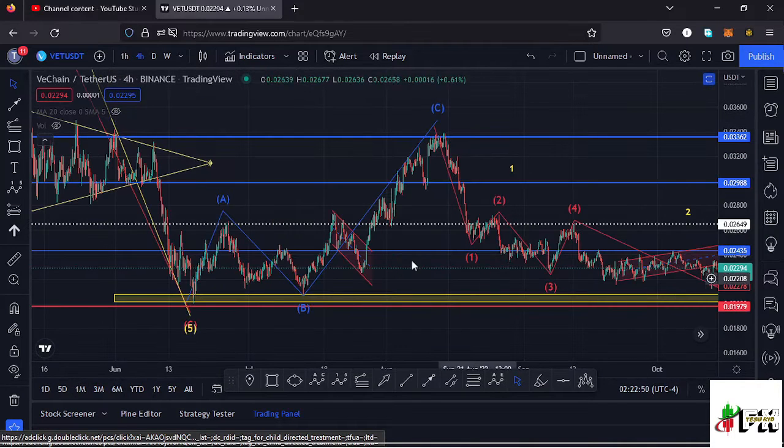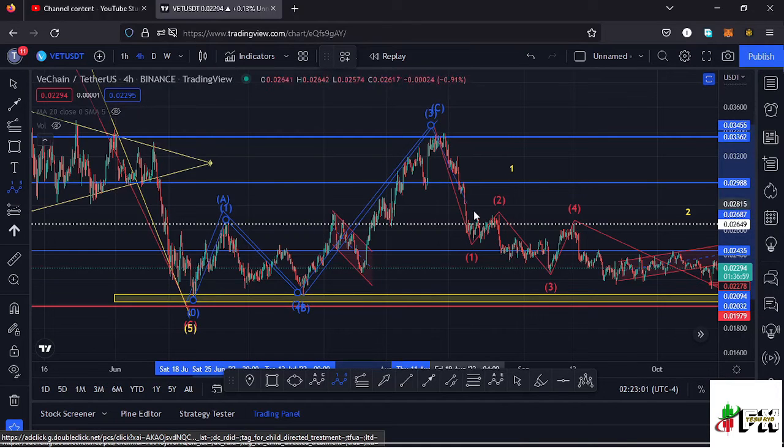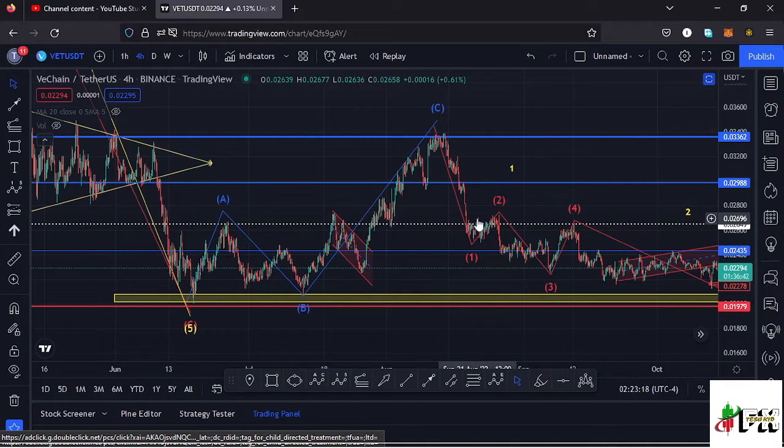Here on the 4-hour chart, after making our low down there, we had been seeing a very nice bounce to the upper side in a movement that I was terming as an Elliott wave structure, having that as the first wave to the upper side, then a wave 2, then a wave 3, a wave 4, and then I expected a movement to the upper side in the formation of a wave 5 to complete a higher Elliott wave count 1, but that movement got invalidated the moment our wave 4 over here retraced into the high of that first wave, and having done so I had to remove my Elliott wave structure from my charts and view this movement to the upper side as something else.